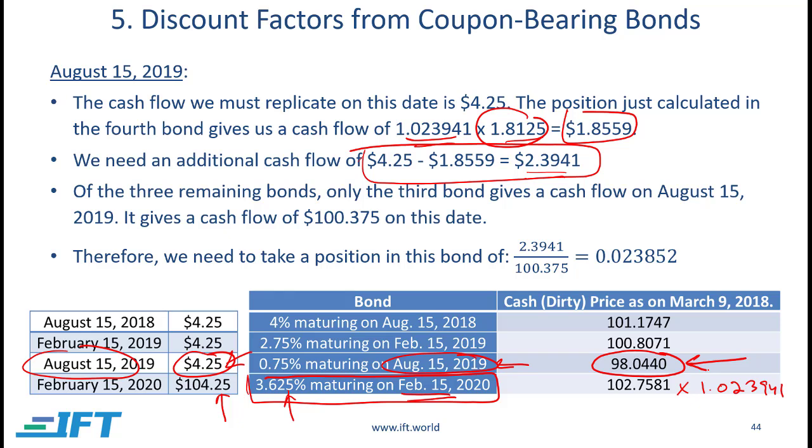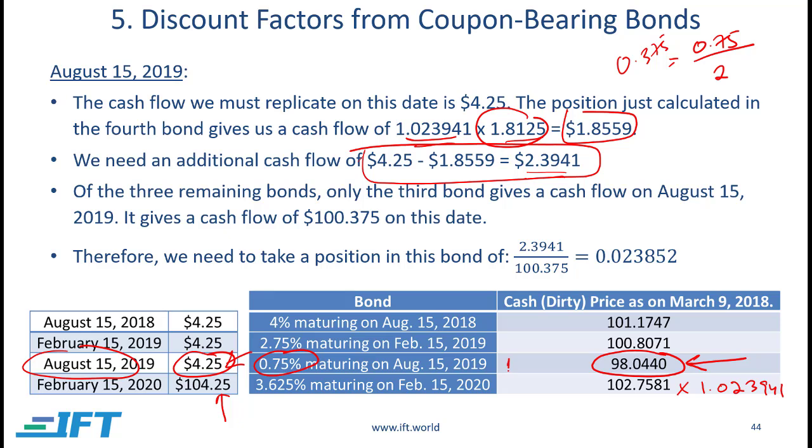Now this bond is a 0.75% coupon annual, but then again it's semi-annual, so I need to divide that by 2. So it will pay me 0.375. Plus it will pay me the $100 at maturity.